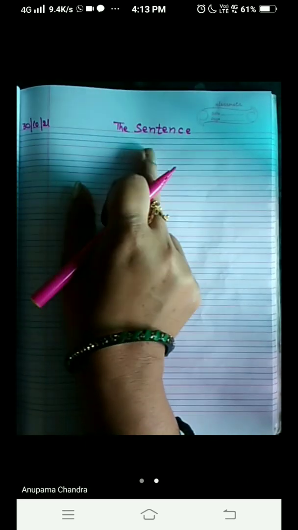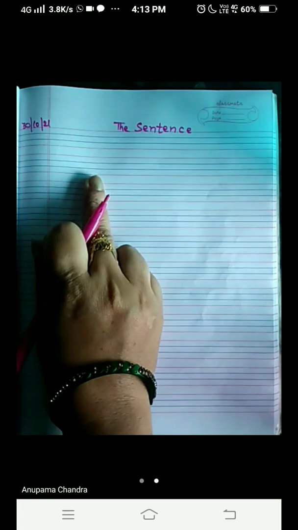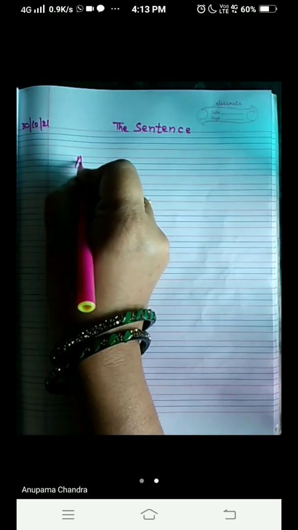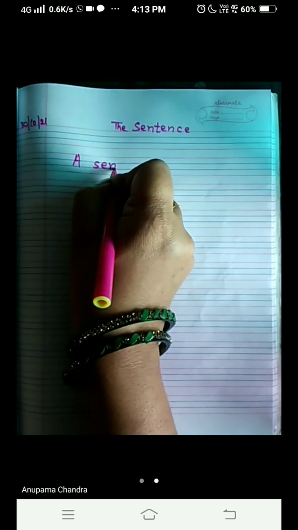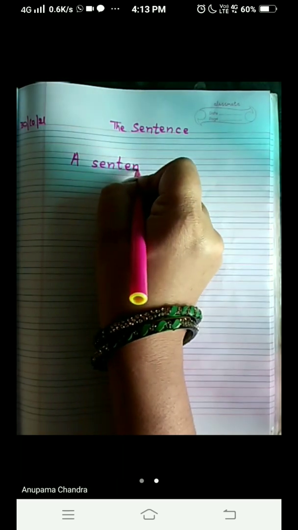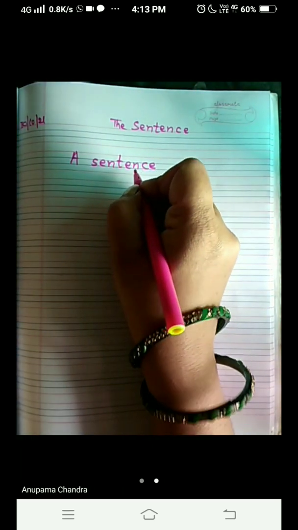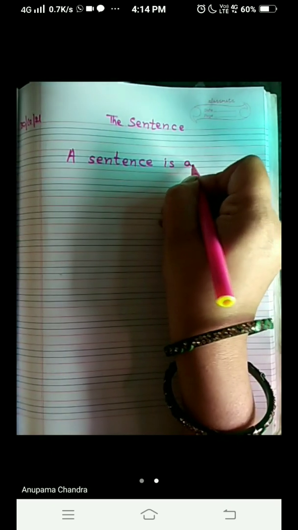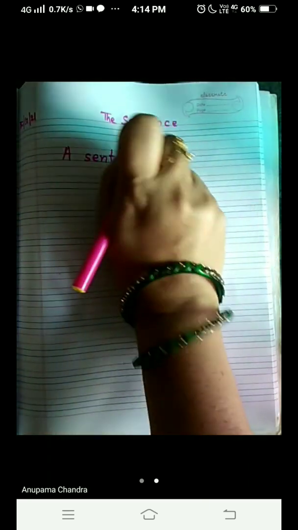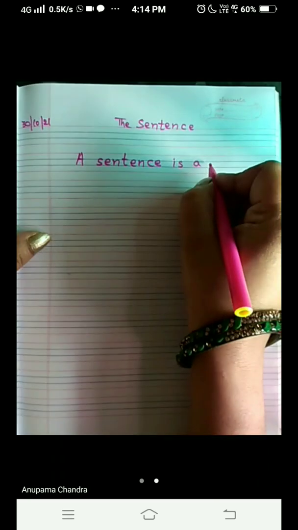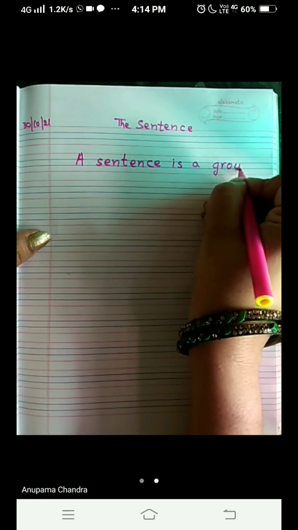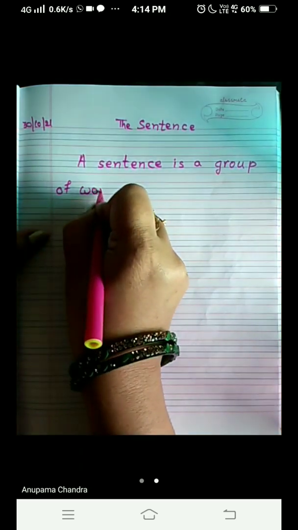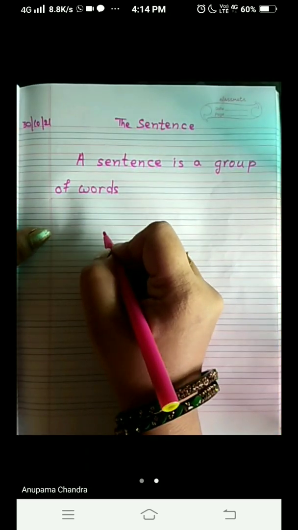Now, before we start the question, let's know what is a sentence. Okay? So, leave the first line and write in the second line. A sentence is a group of words. Check out all the spellings, children.